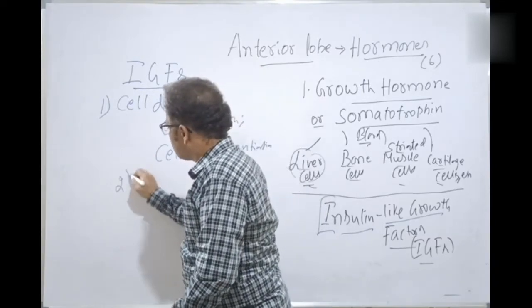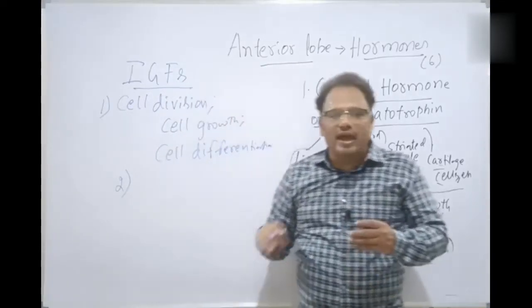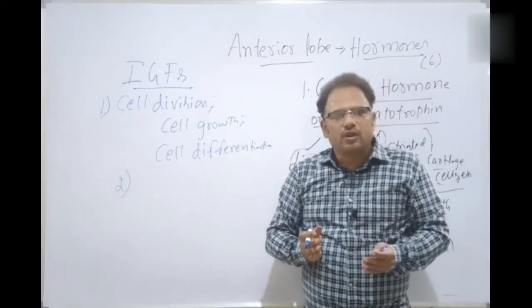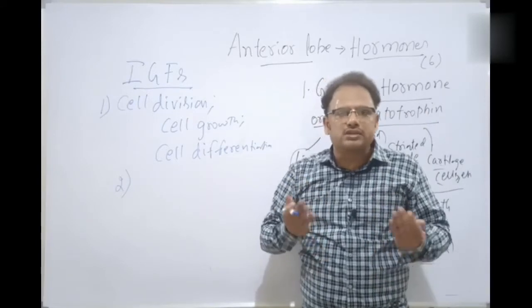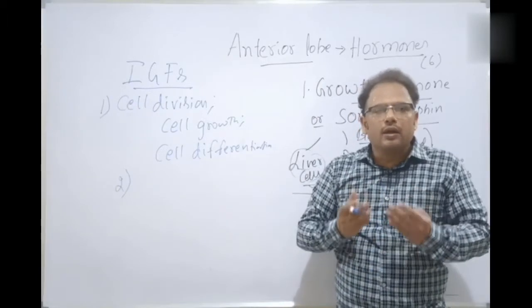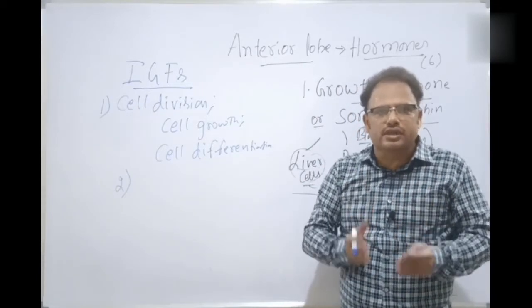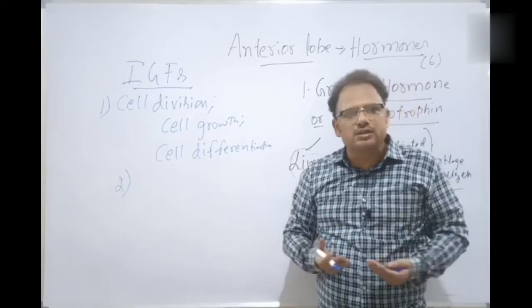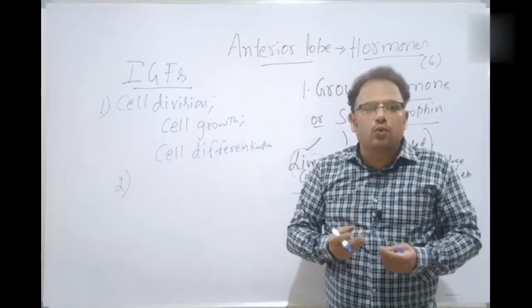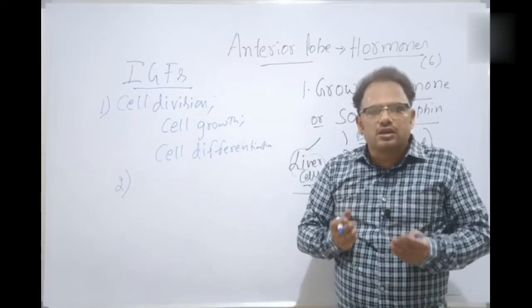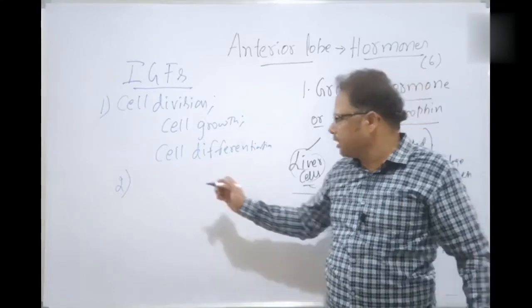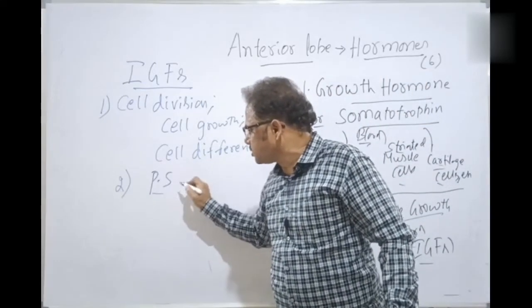Number 2, increased uptake of amino acids into the cell. Increased uptake of which one? Amino acids into the cell. When there is an increased uptake of amino acids in the cell, what happens? Protein biosynthesis happens. Protein anabolism, protein biosynthesis. As a result, bodybuilding, isn't it? Muscular growth. Because of increased uptake of amino acids, there is more protein biosynthesis, a sign of anabolism, a constructive process. Okay, students, protein synthesis is encouraged here.